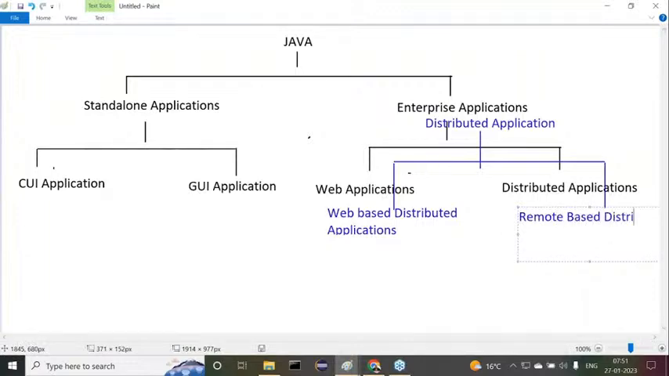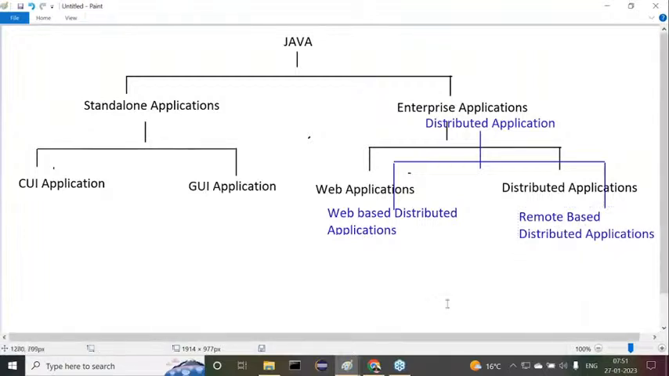Remote-based distributed applications. Guys, observe carefully. If you use the terminology enterprise applications, then the actual terminology is web applications and distributed applications. In place of these enterprise applications, if you say distributed applications, again there are two types of applications available.